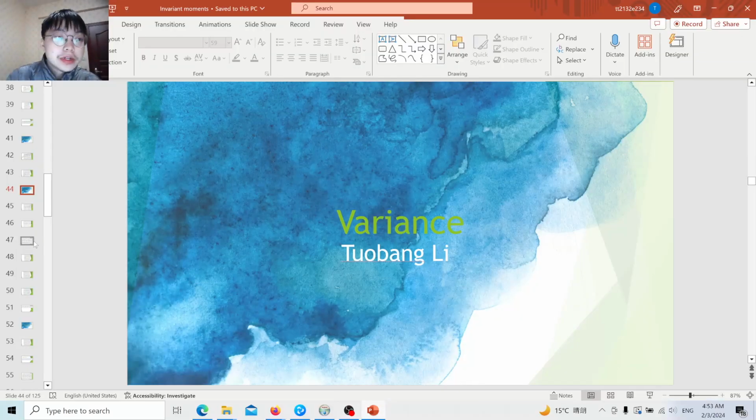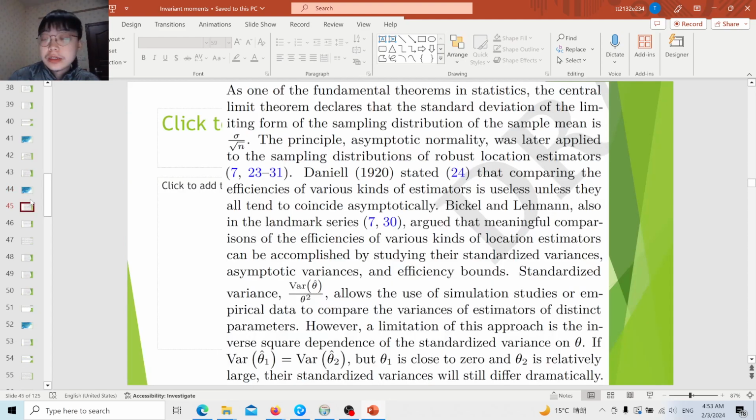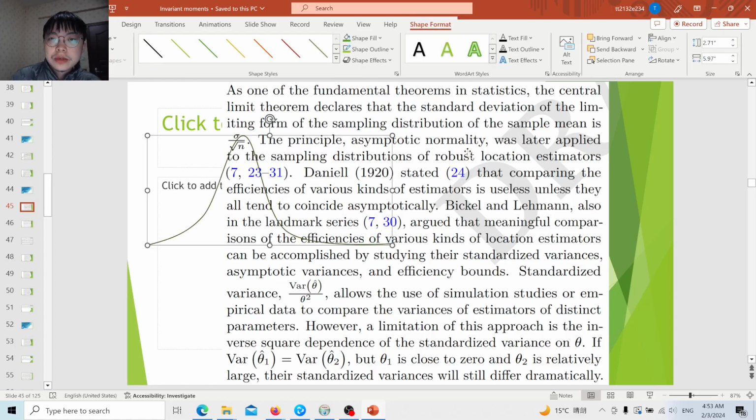Hello, now I'll start to introduce variance. Previously, all our focus was on the asymptotic case, and when we consider the variance, it is much more complex for the asymmetric distribution. Daniel indeed was the first who considered this issue in his Lemma paper, the same paper in which he considered linear combinations of order statistics.